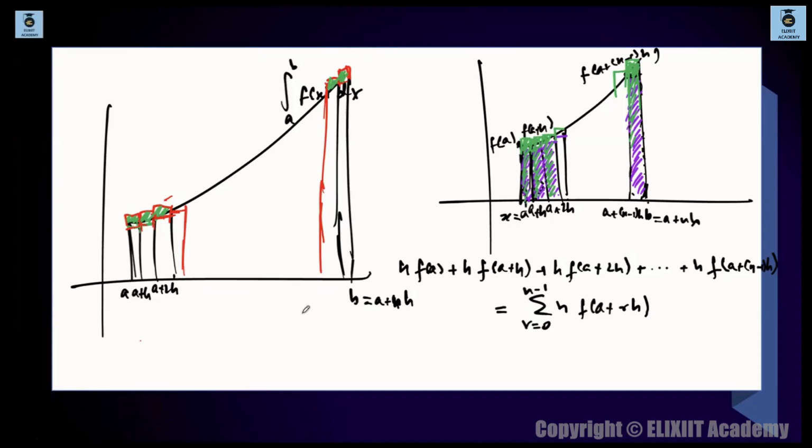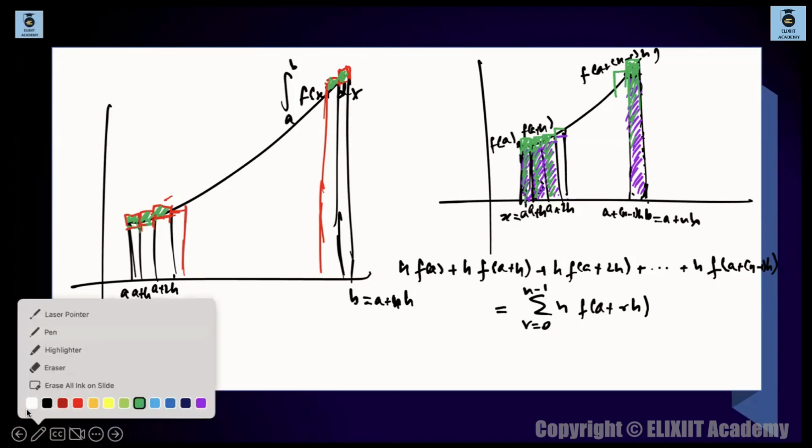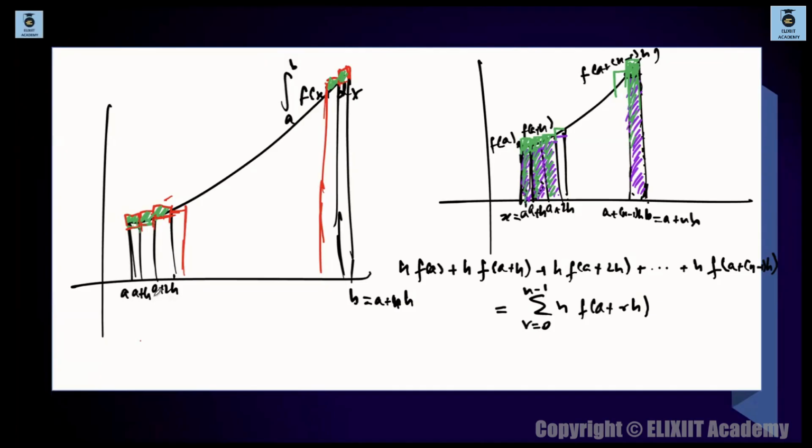ठीक है? So what I'll do next, I'll compile this. Similarly, just like this summation part, I'll compile this thing. तो compile अगर करोगे तो क्या आएगा? अभी देखो ज्यादा strips दे रहे हैं ना, we are taking more values. तो function value carefully अगर लिखोगे, ये function value क्या है यहाँ पे? Function value is basically f of a. This is f of a. ठीक है? This is f of a plus h. समझ पा रहे हो ना? ये f of a plus h है. ठीक है? अच्छा, this is f of a plus 2h.